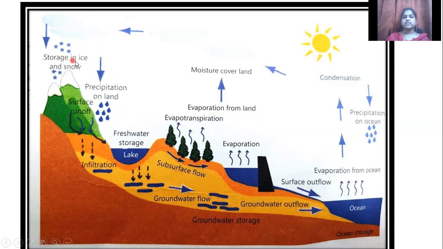Then there is the storage in ice and snow. So the precipitation can also be in the form of ice or snow, and that falls on the surface. When it rains on the mountain region, automatically the water will run down and fall on the ground. That is surface runoff. And then some of the water will go under the ground, which forms infiltration. Infiltration, in the sense, means it goes and is stored as groundwater. That will also have a flow, right? So these are certain terms that you should understand when you come across the water cycle.